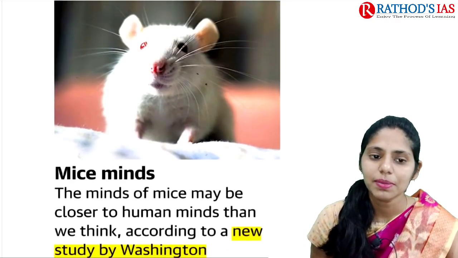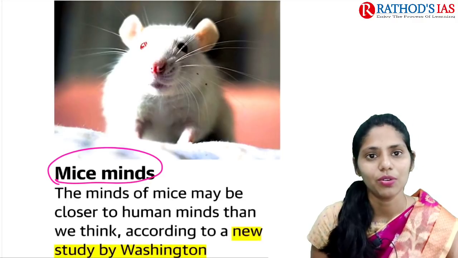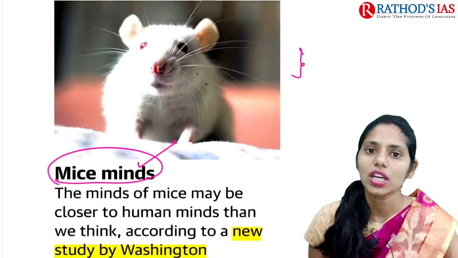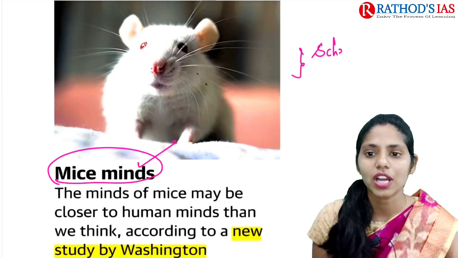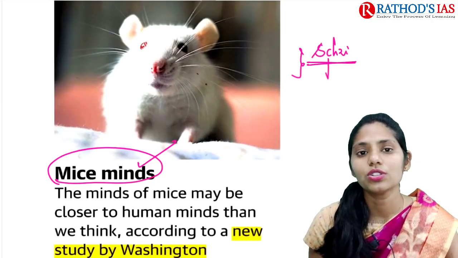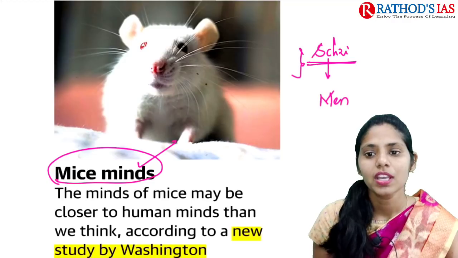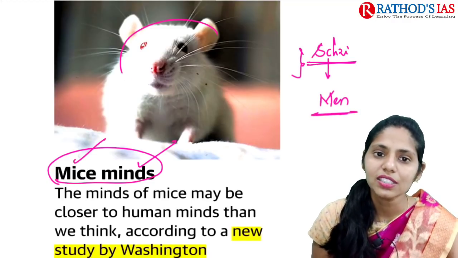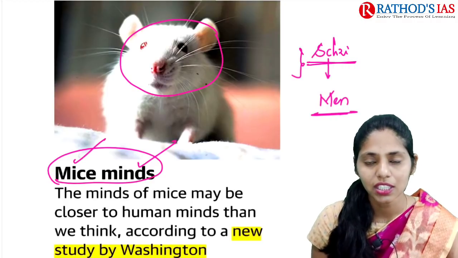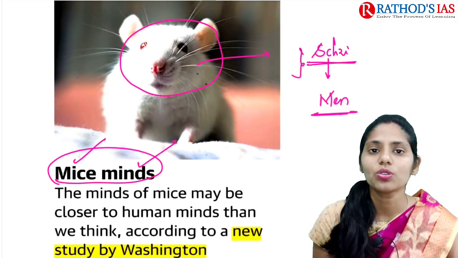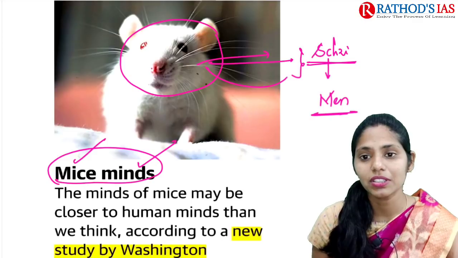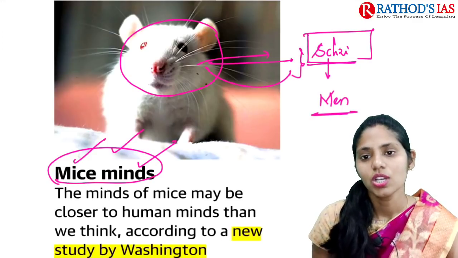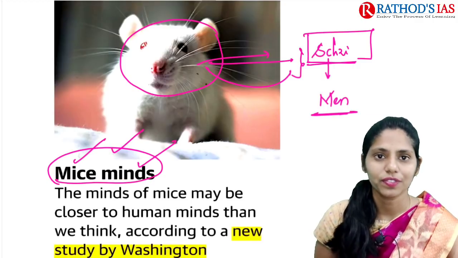This article is mainly talking about mice minds. It is mainly talking about one important disease, that is schizophrenia. Schizophrenia is a mental disorder. Whenever we study these mice minds and understand how the mind is working, in this way we can also go for treatment therapies for schizophrenia by using these mice. This is some important background of this article.